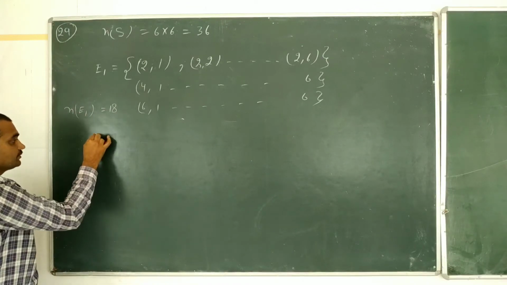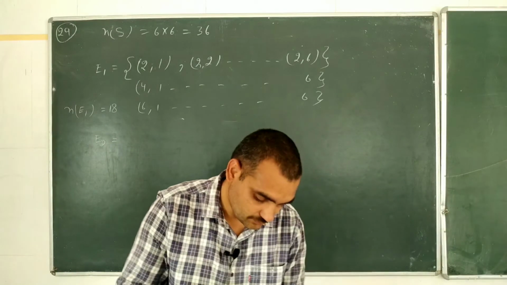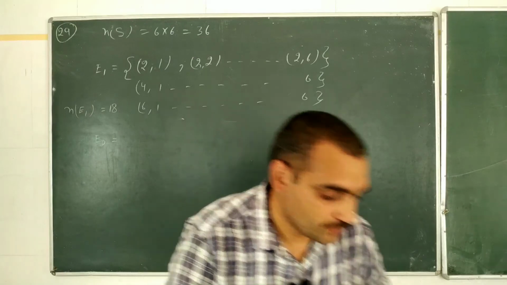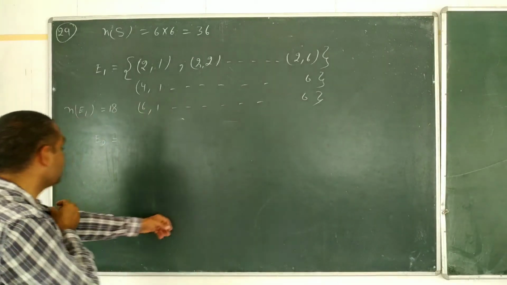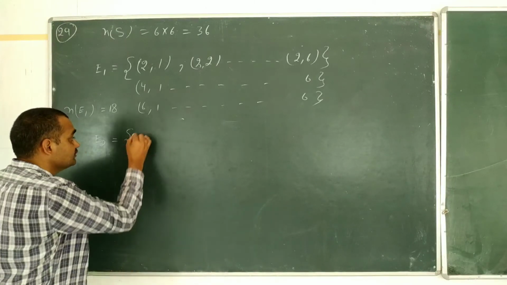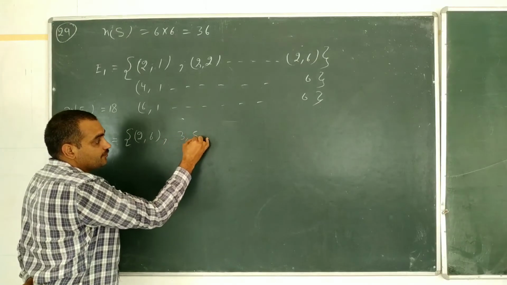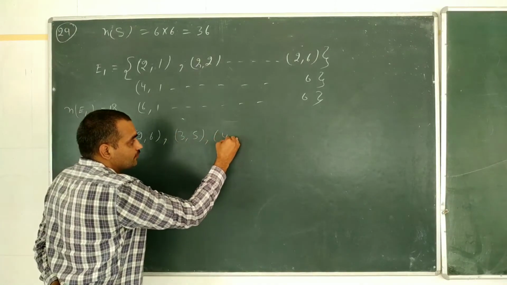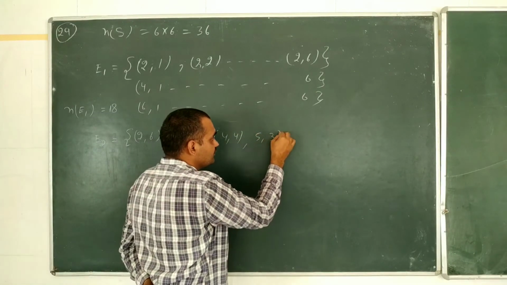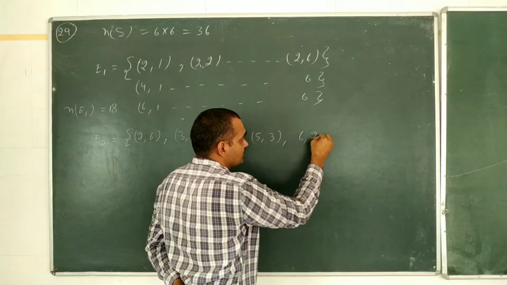Second case, the sum is 8. A total of 8 on 2 dice may be like this: 2 and 6, 3 and 5, 4 and 4, 5 and 3, and 6 and 2.